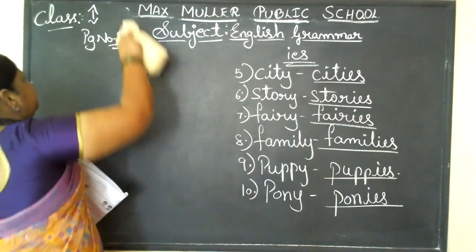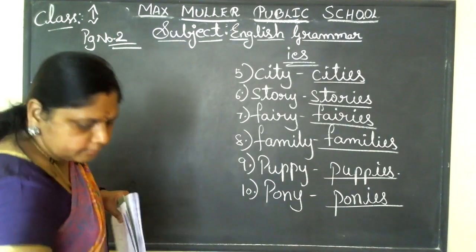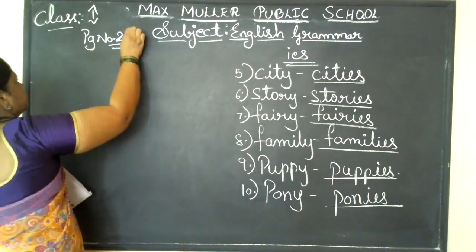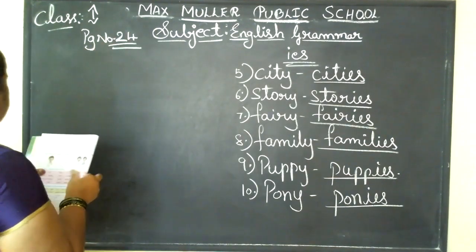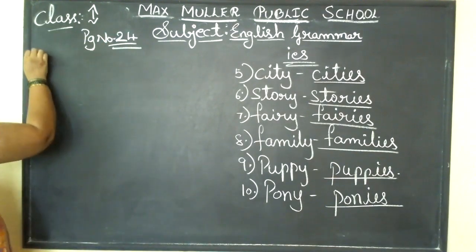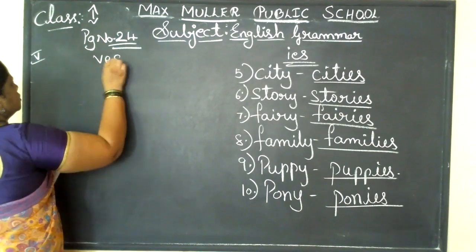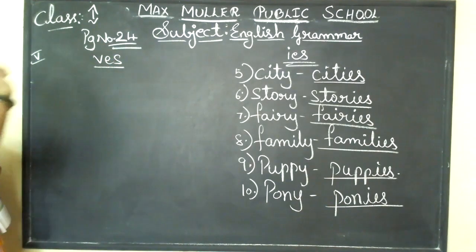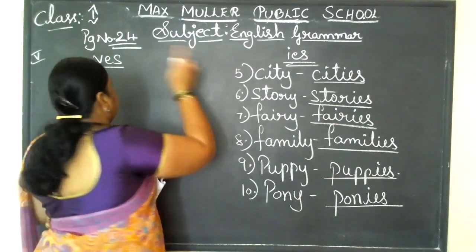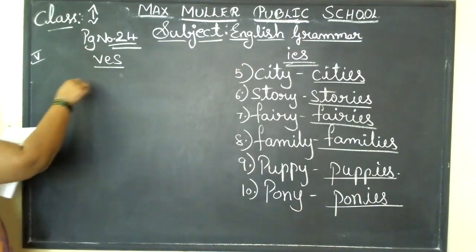Turn up to page number 24, children. Yes, this is the fifth main. We are adding VES. So ES is over, IES is over. Now, come to VES.